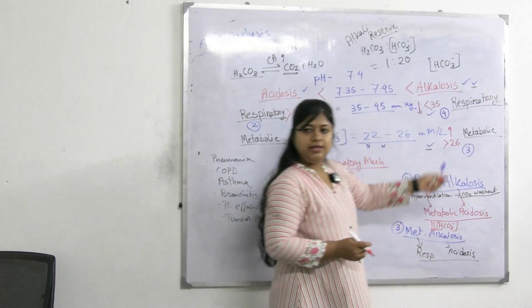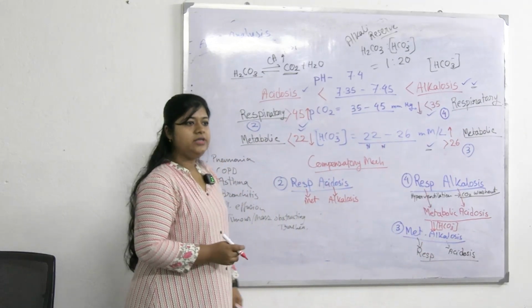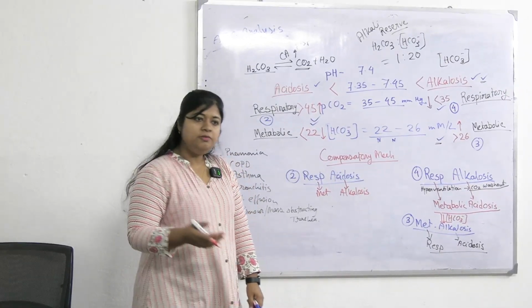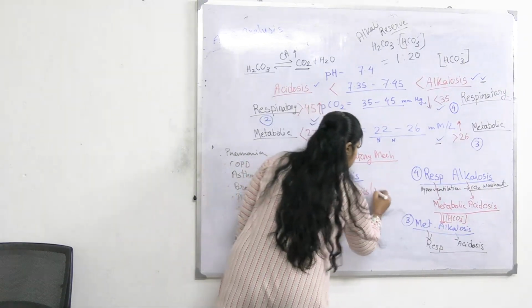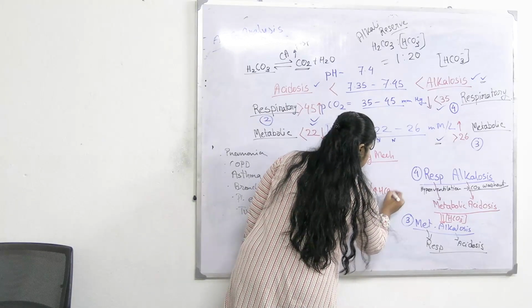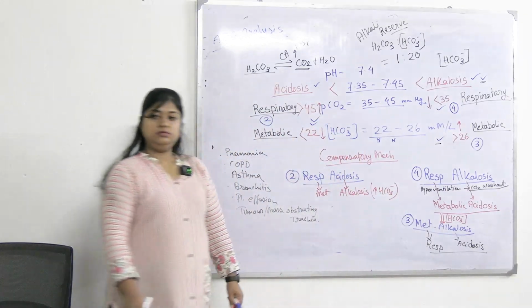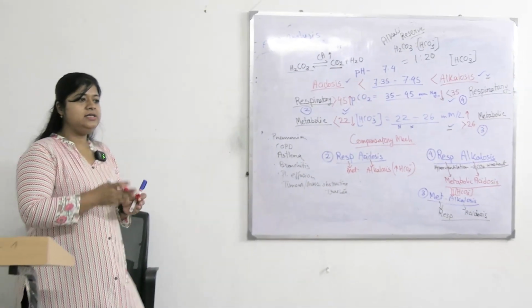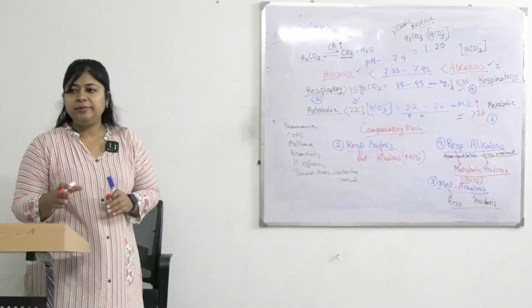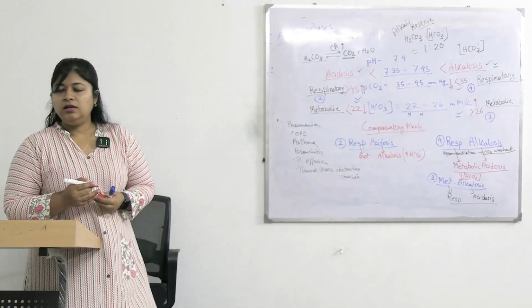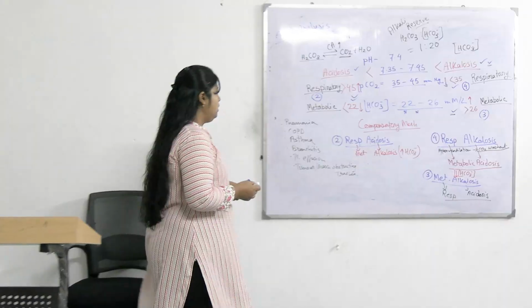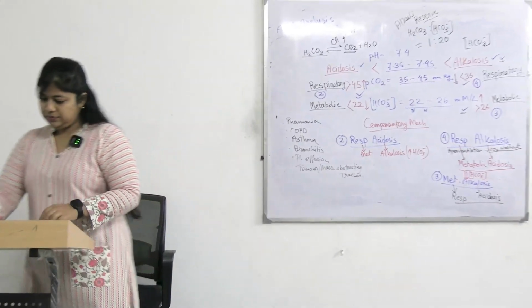By increasing the concentration of bicarbonate. So kidneys will increase the rate of reabsorption of bicarbonate and that will lead to increased bicarbonate concentration in blood. হয়েছে? বোঝা গেছে? So how a disease is compensated by buffer mechanism? Is it clear? মানে কিছু কি মাথার মধ্যে ক্লিয়ার হচ্ছে? Okay. So next come to the last case.